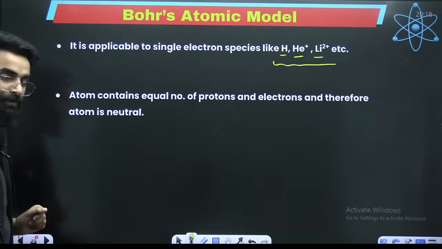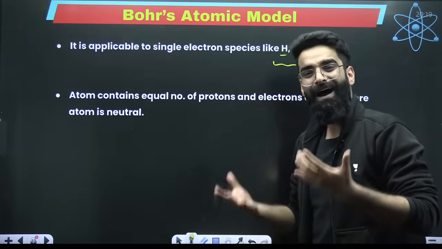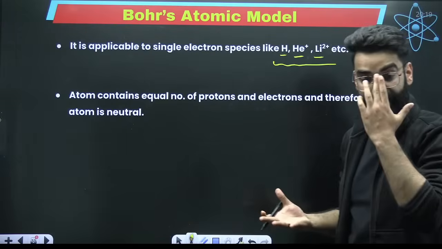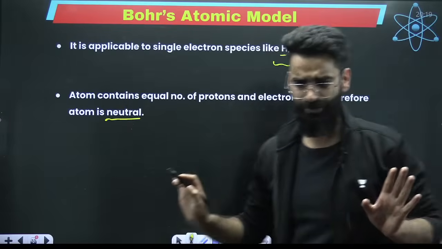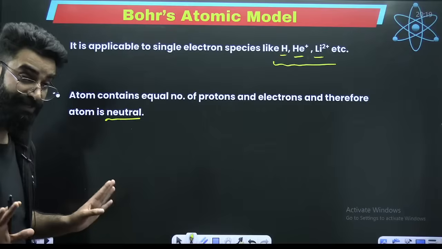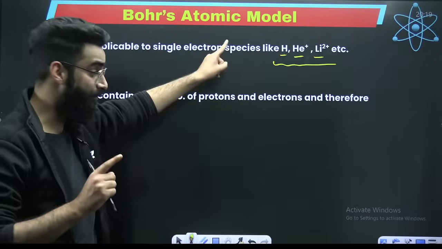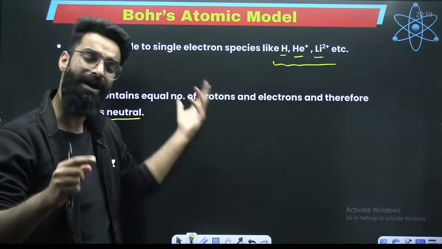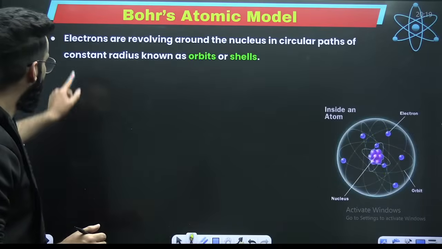Number 2. As per your Bohr's model, atom contains an equal number of electrons and protons, due to which the atom is electrically neutral. This is again the same thing which you know. First thing, Bohr's model is applicable to single electron species. Number 2, atom contains equal numbers of electrons and protons, due to which the atom is electrically neutral.